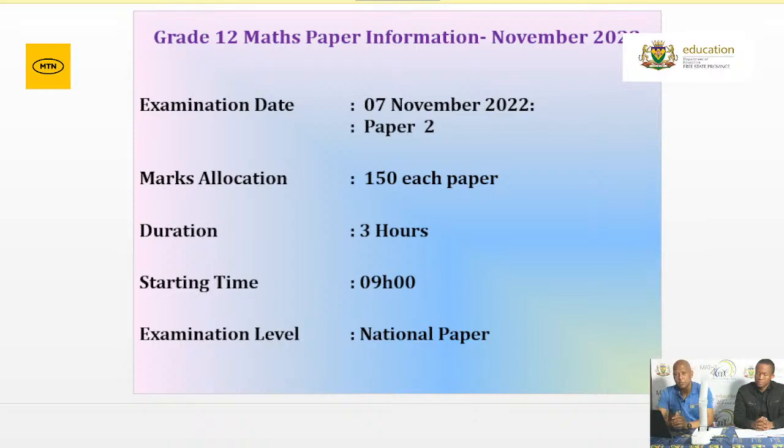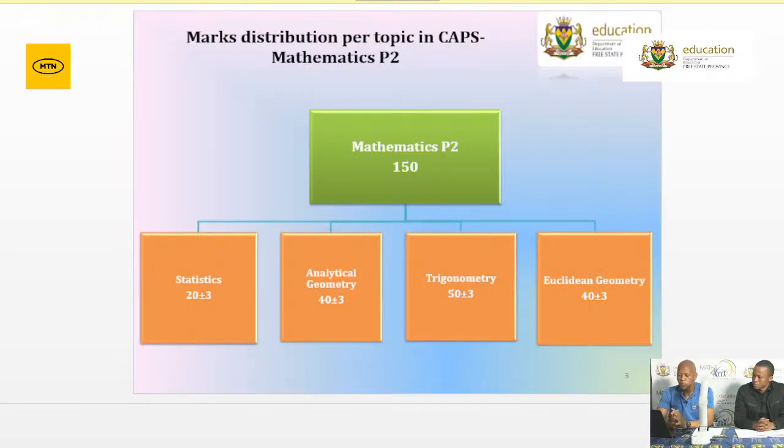Right. We are going to look at the mark distributions of paper 2 per topic. Paper 2 is out of 150 marks, and we've got 4 topics. Statistics contributes plus or minus 20 marks, and analytical geometry plus or minus 40 marks. Trigonometry is plus or minus 50 marks, as well as Euclidean geometry, which is plus or minus 40 marks.